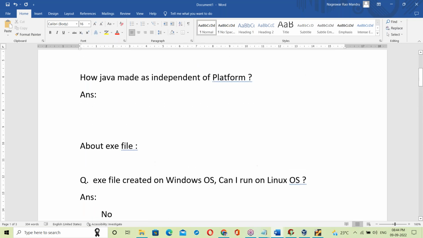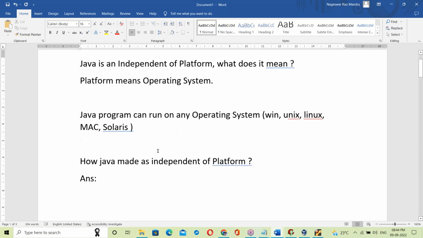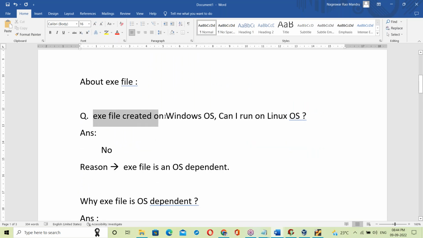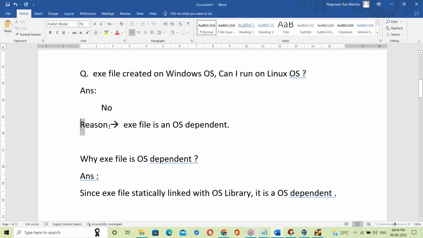So now let us review all the points here, about the exe file. See, an exe file is created on Windows OS. Can it run on Linux OS? No. I think now it's clear. The answer is no. The reason: the exe file is OS dependent.